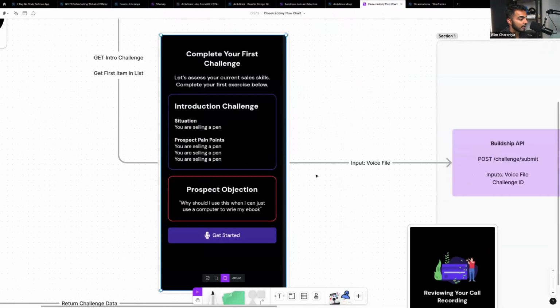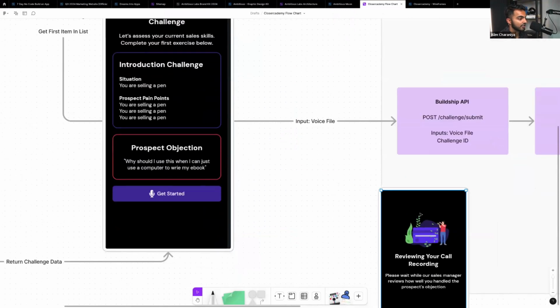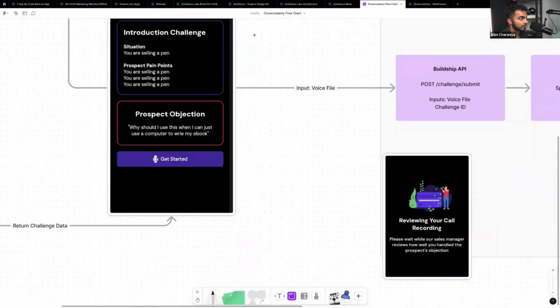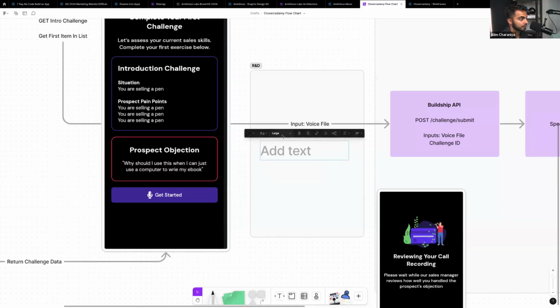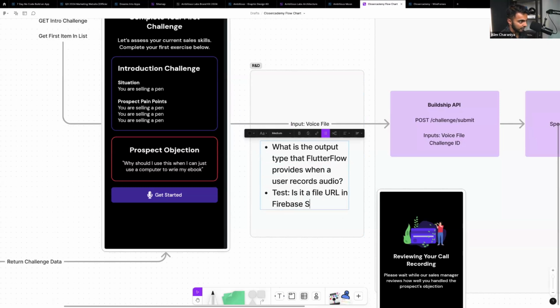We don't know if this is going to be a voice file. So we need to figure out what is the output type that FlutterFlow provides when a user records audio. Is it a file URL in Firebase storage?